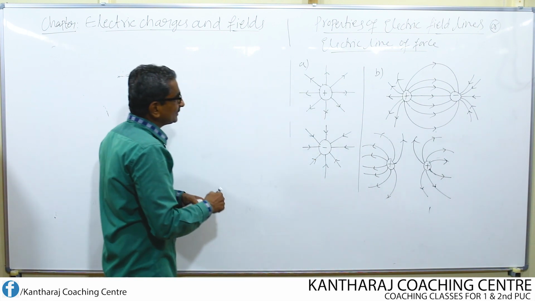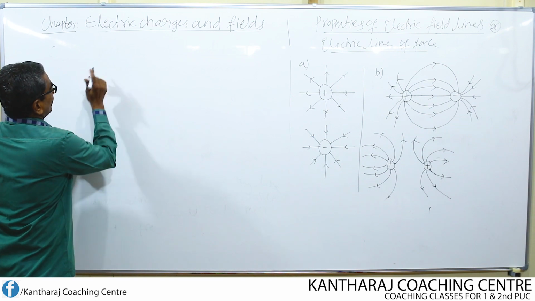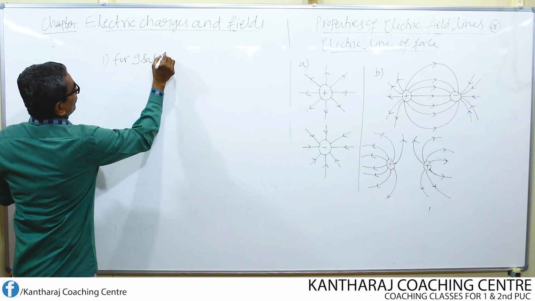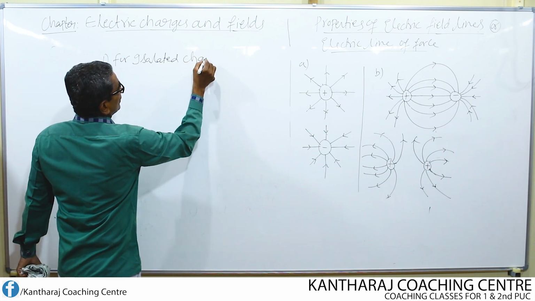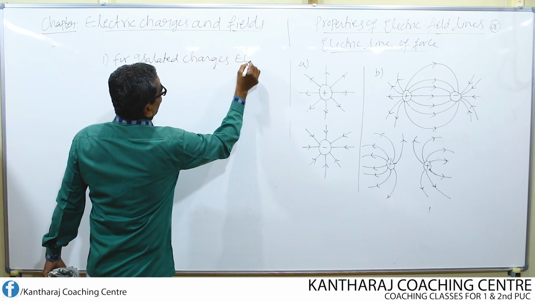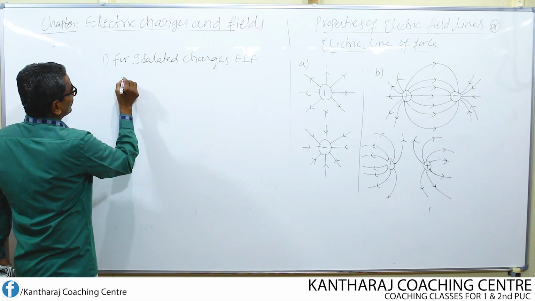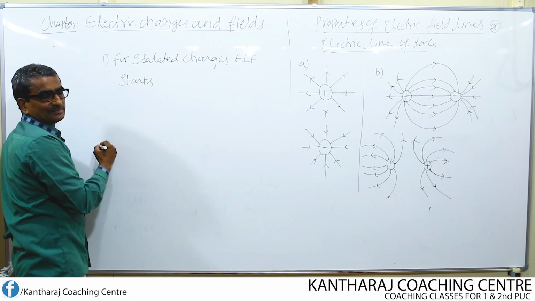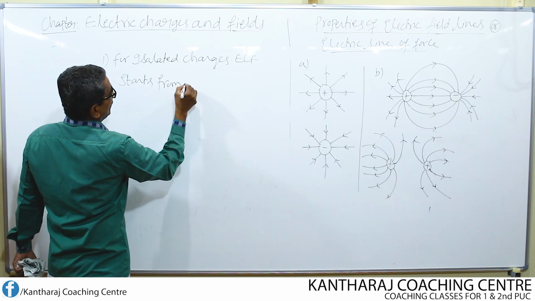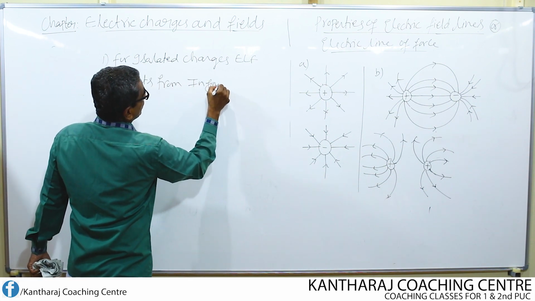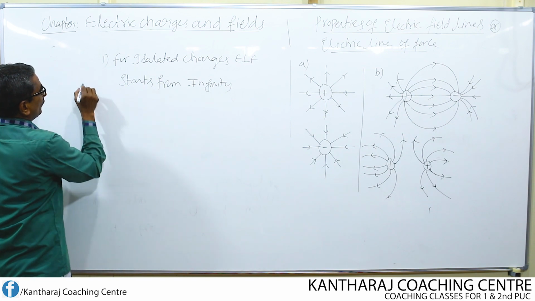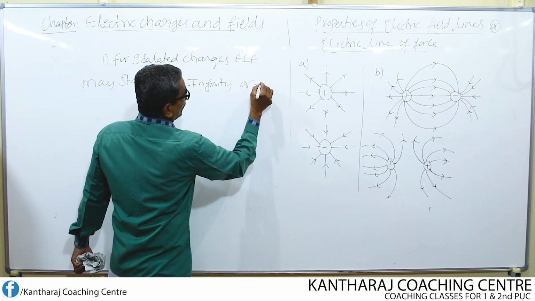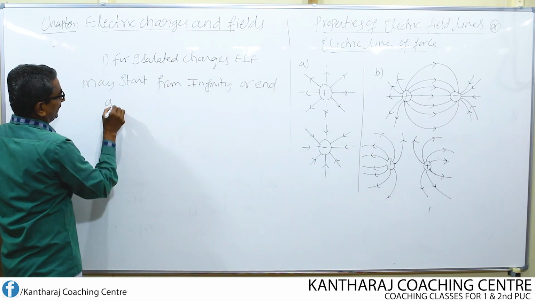So I can write like this: for isolated charges, electric line of force starts from infinity. Electric line of force may start from infinity or end at infinity.